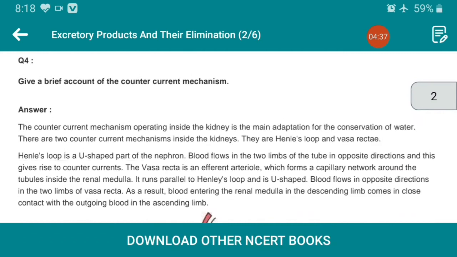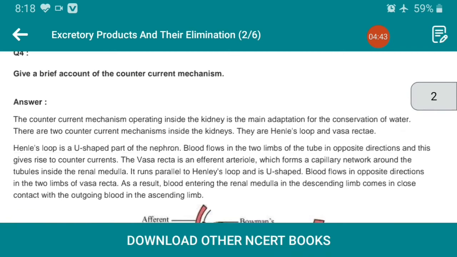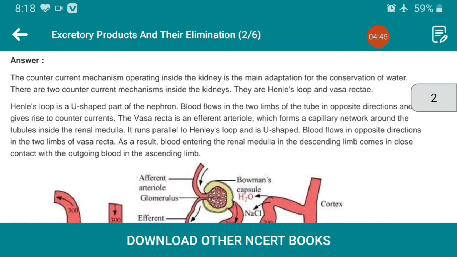Question number 4, give a brief account of the counter current mechanism. Here we have to discuss the mechanism of the kidney. The counter current mechanism operating inside the kidney is the main adaptation for the conservation of water.